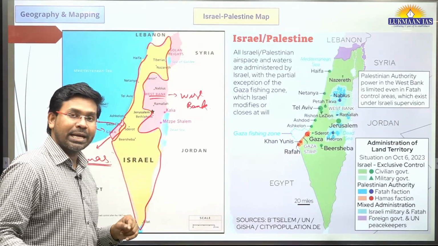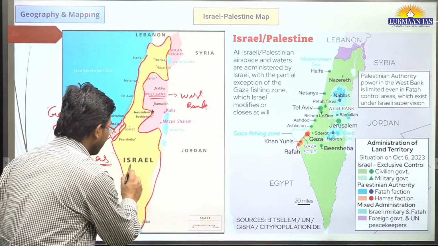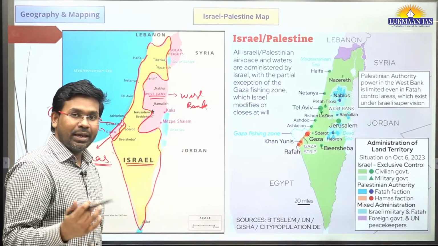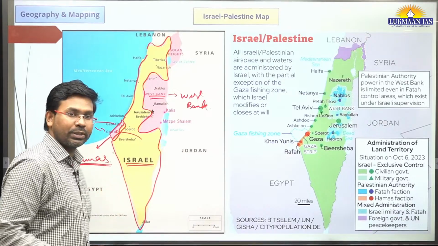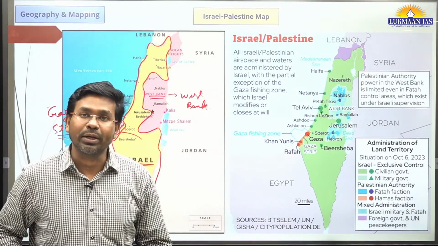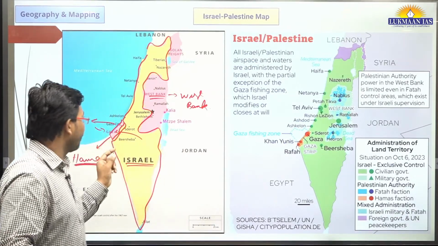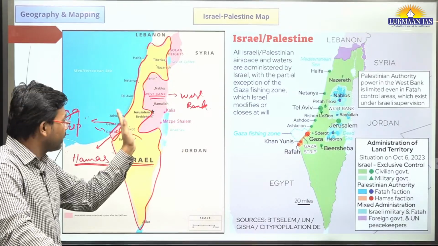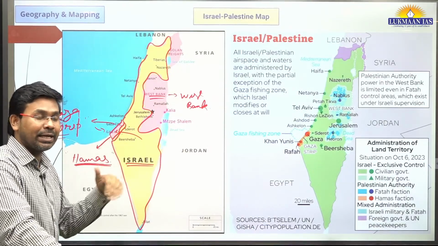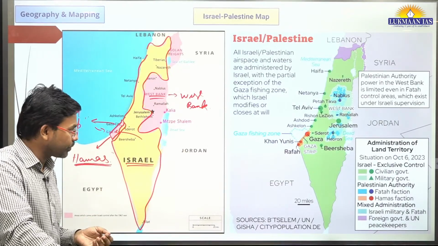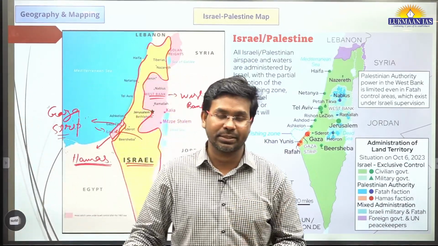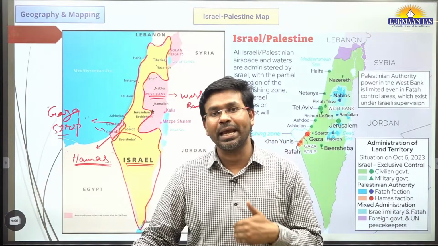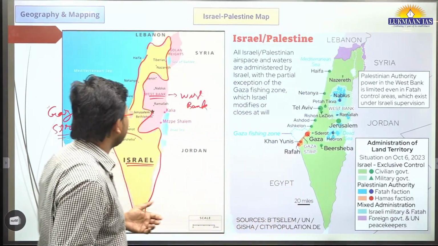So now Israel is using its right of defense, and they have launched a counter attack on Hamas. Because of which they have bombed in the northern Gaza, and now they are ready to bomb in the southern Gaza also. And this has led to killing of huge number of civilians. Most of them are children and women.